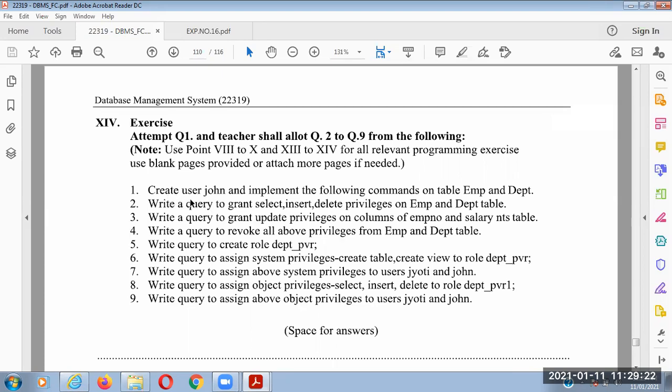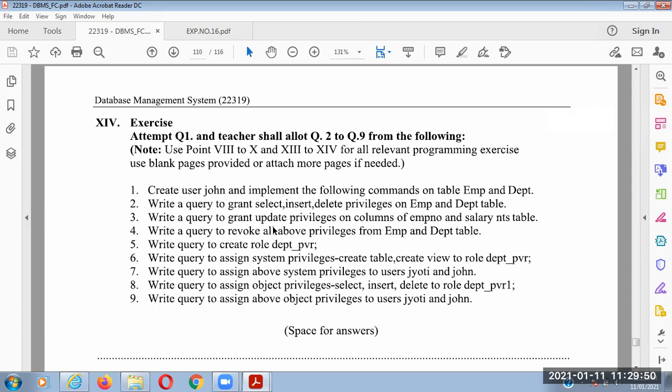So if you want to create a user, John, and implement the following commands on EMP and DEPT table. You first create tables EMP and DEPT, then create user John. So John is created. Now if you want to grant the permission: grant select, comma, insert, comma, delete on EMP, comma, DEPT to John. So that is simple.